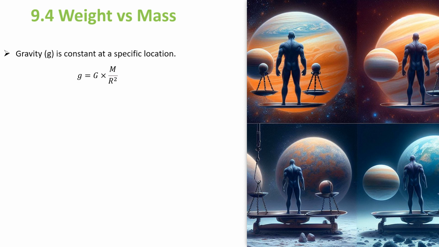See, we derived this in our previous classes, right? What is g? Acceleration due to gravity, or simply we call it gravity. Gravity is equal to G into m by r square. What is G? G is the universal gravitational constant, which is some number, right? And what is m?